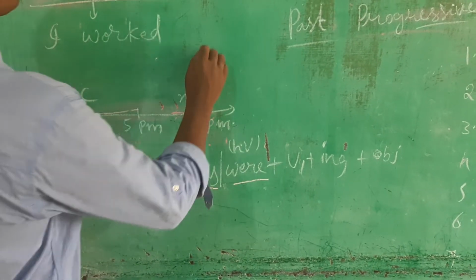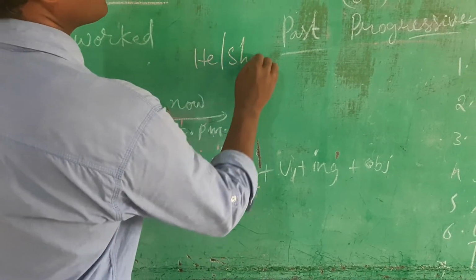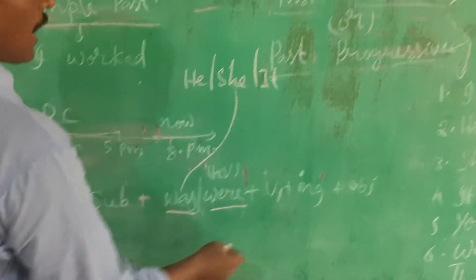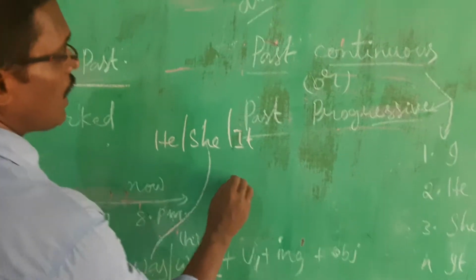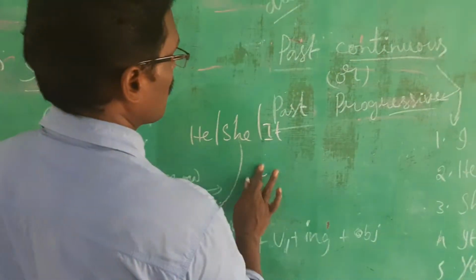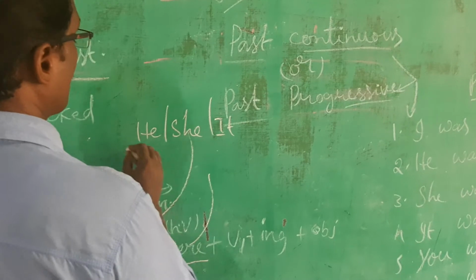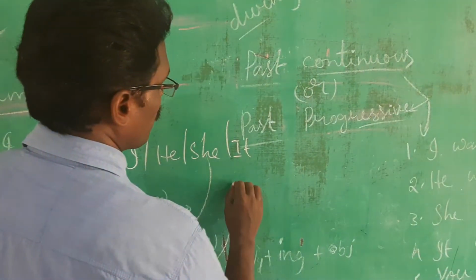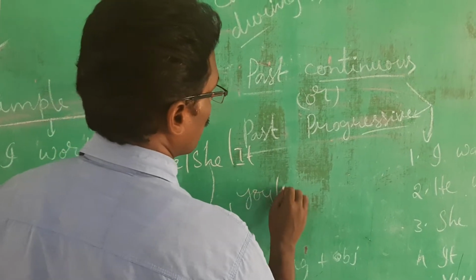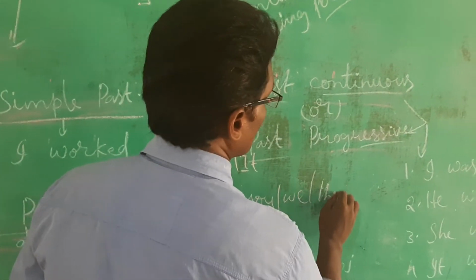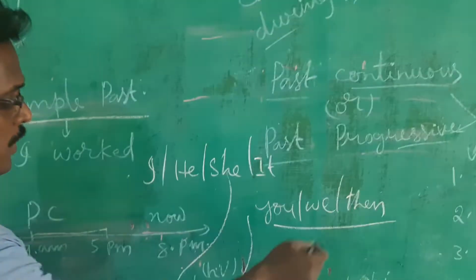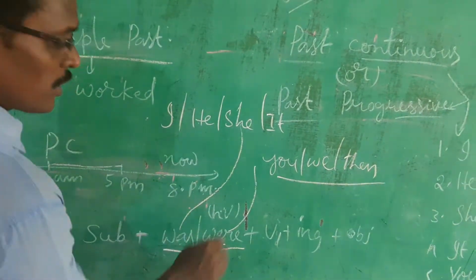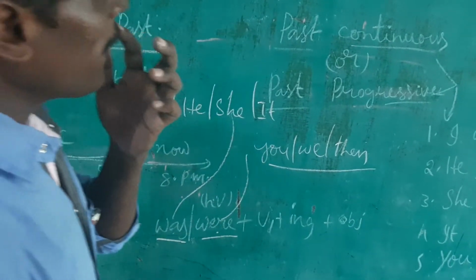Singulars means he, she, it, and I also, for these four you can use only was. For you, we, they, these three you can use were in this tense. Okay, come to the examples.